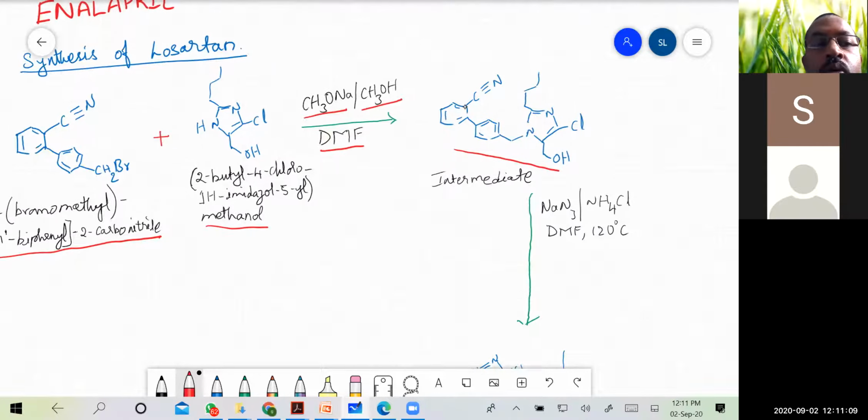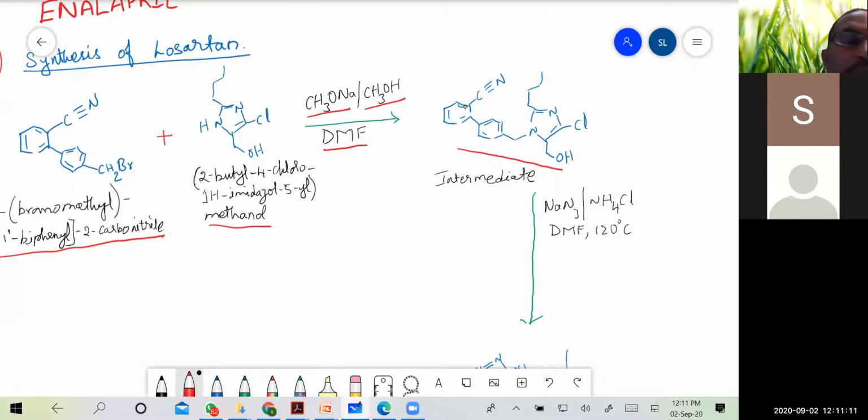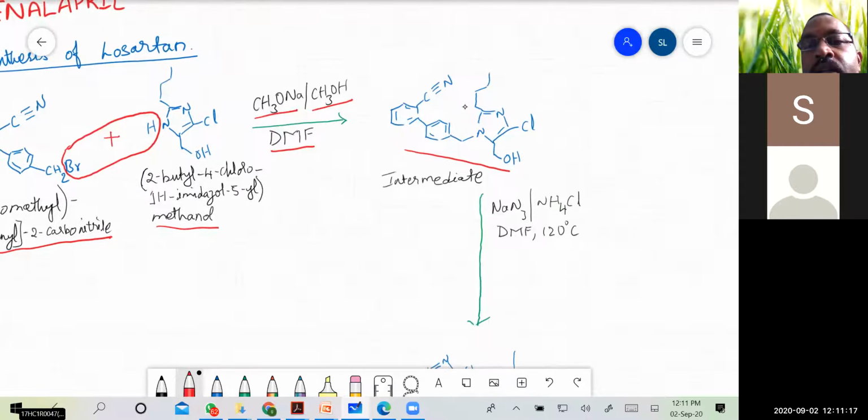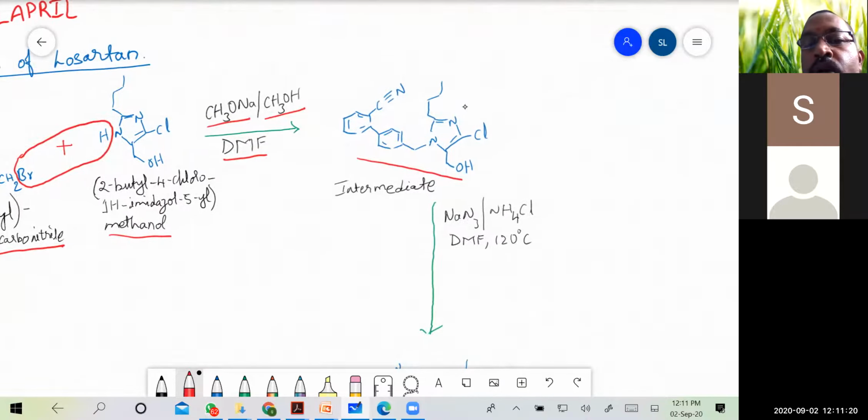So here what has happened is, it is lost as HBr, and the intermediate is formed.